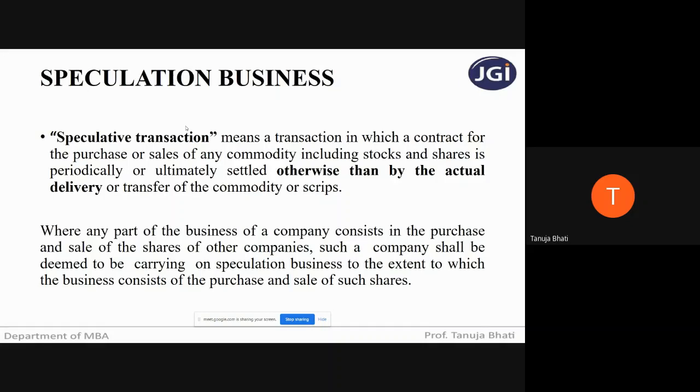And on the other hand, non-speculative business means where there is an actual delivery or transfer of commodities or scrips. So business can be divided into two types: speculative business, where there is no actual delivery of the commodity, but the trade happens, the sale happens, the purchase takes place. So it is called speculation business. And non-speculative business is where there is actual delivery of commodity or scrips, a normal business trade. I hope the slide is clear.